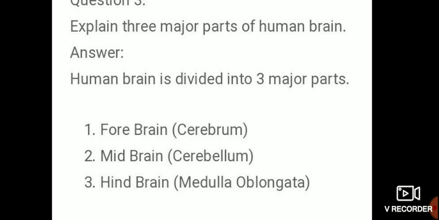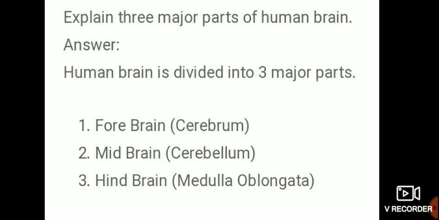The human brain is divided into three major parts: forebrain, within the bracket cerebrum; midbrain, within the bracket cerebellum; hindbrain, within the bracket medulla oblongata.